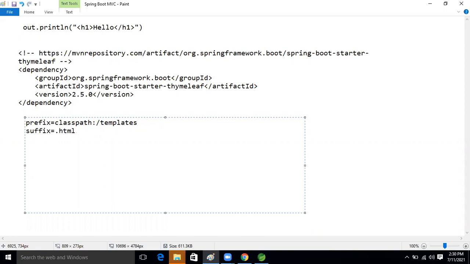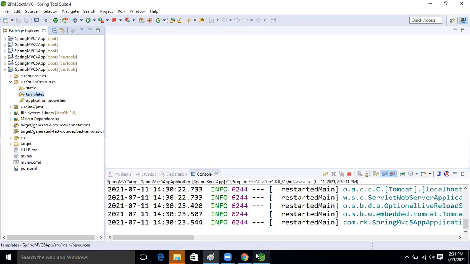Dot html. So previously, what suffix did we have? Dot JSP, right? Because we were using JSP. But here we are going to use direct HTML. We are not going to take JSP as the UI page. So this folder will become the prefix and the suffix, right? Okay, so good now, guys.